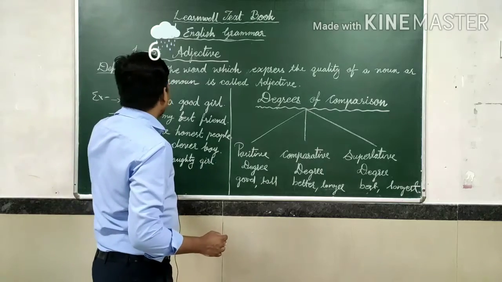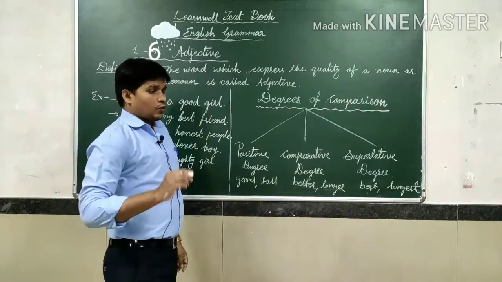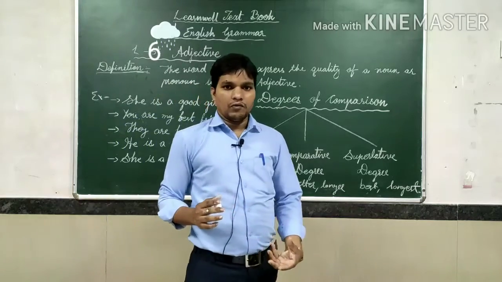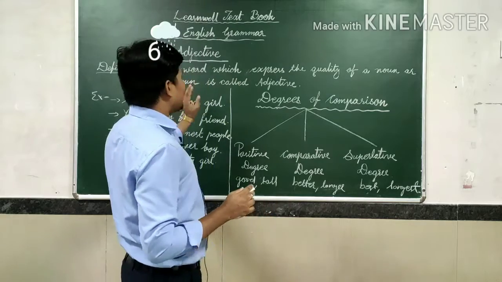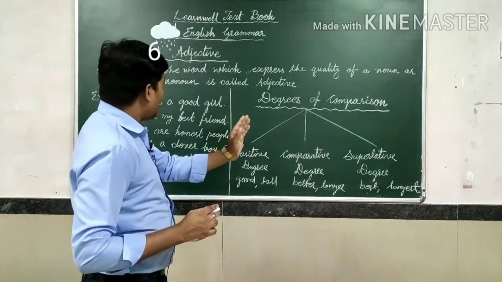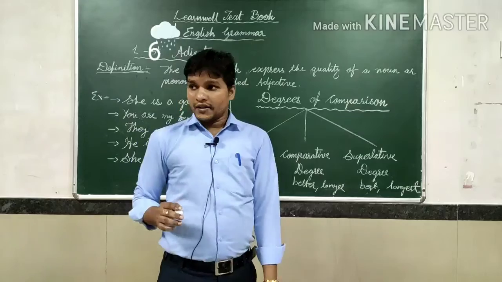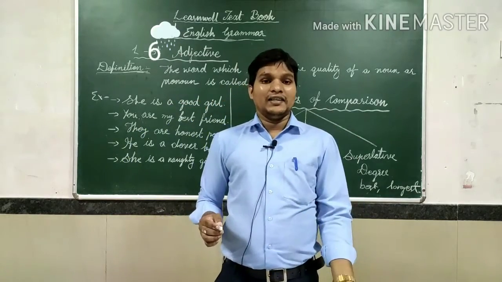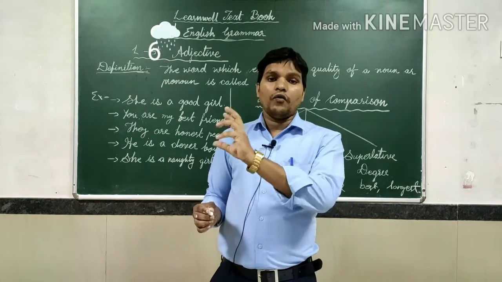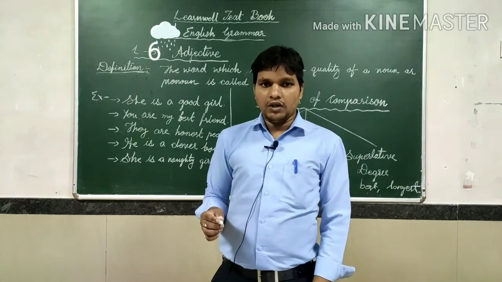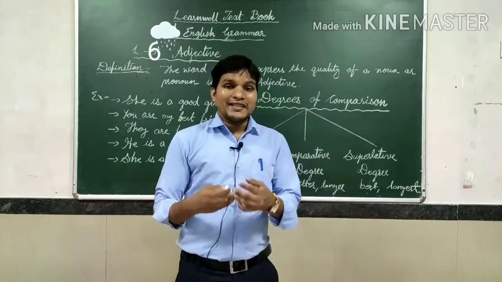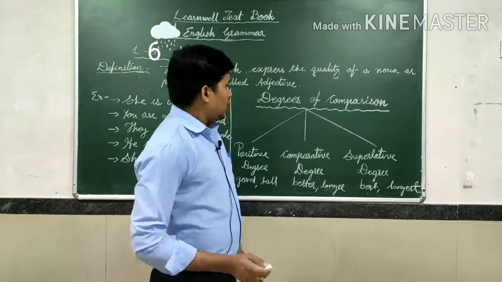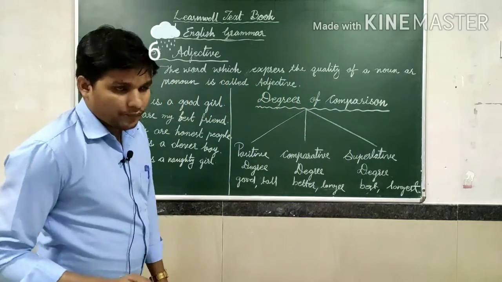First we are going to discuss the definition. Listen, students. What is meant by adjective? Adjective is nothing but the word which expresses the quality of a noun or a pronoun. It is called adjective. It will show, express, or represent the quality of a noun or a pronoun. It means it will give extra meaning to a noun or pronoun. Understand? So that is called adjective.